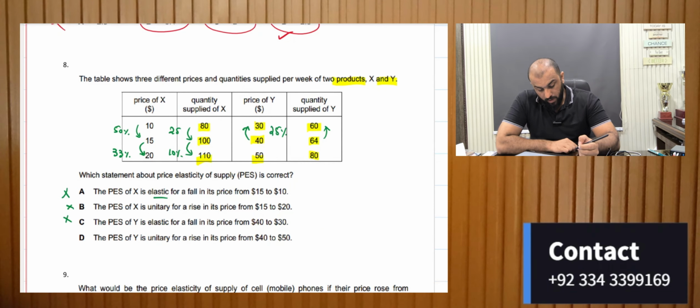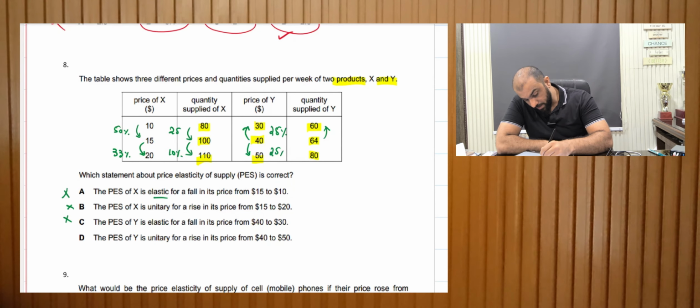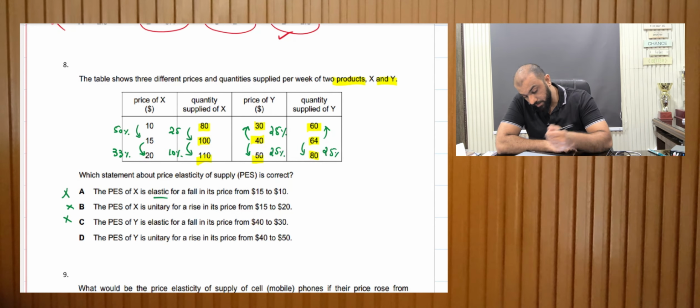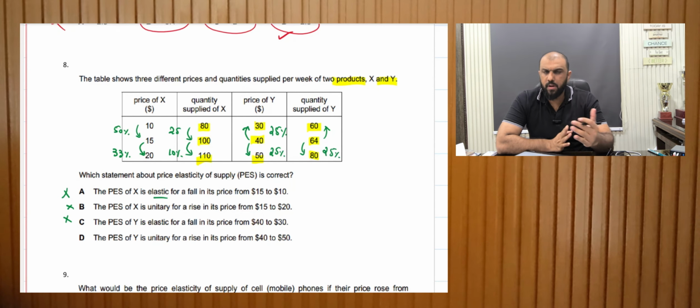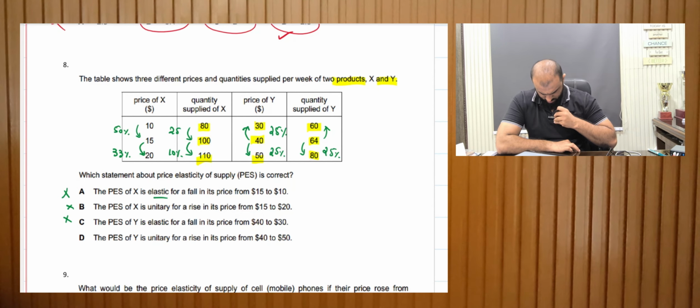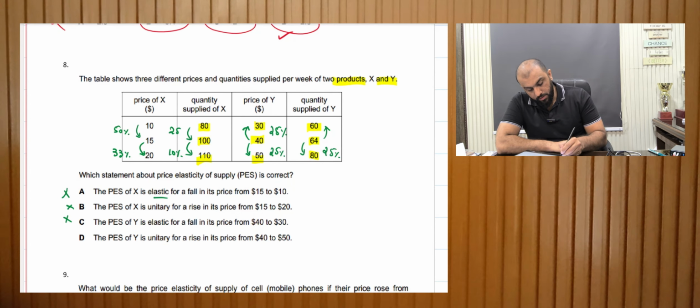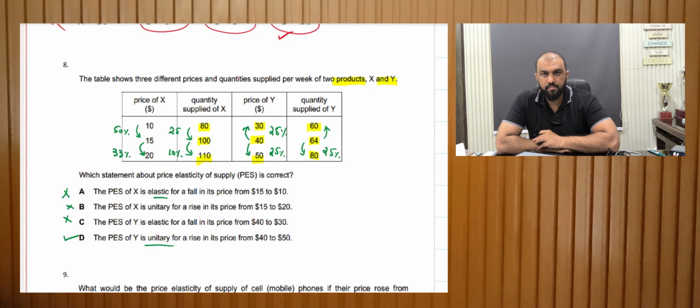The PES of Y is unitary for a rise in price from 40 to 50. Alright, 40 to 50 means again a 25% increase, and 64 to 80 also means a 25% increase. So if we divide the change in quantity by the change in price, we'll get an answer. The answer would be 1. Yeah, so it's unitary. D is the right answer, right?